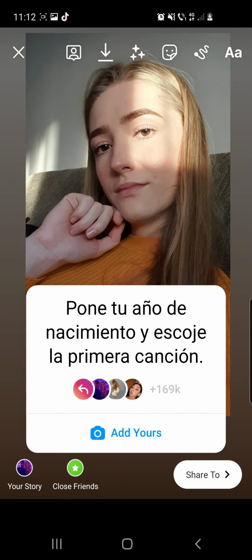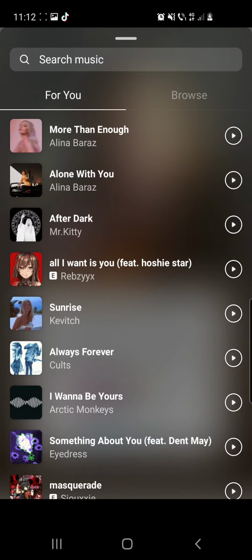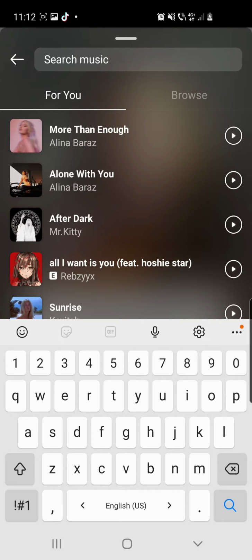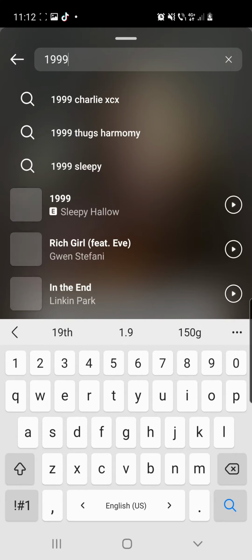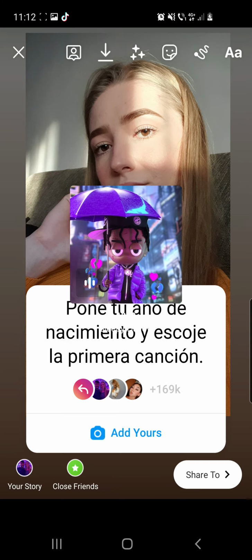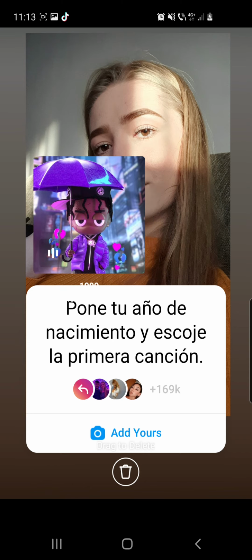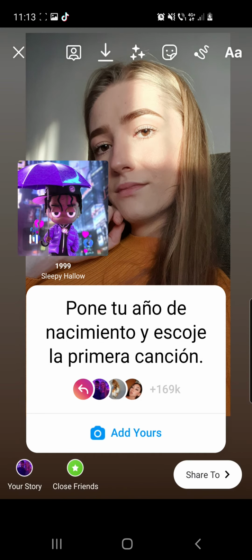So from here you have to go to stickers, go to music, and then here you have to search for your year of birth. So año de nacimiento. So this is mine. Click on the first song that appears and then click on done at the right top corner. So from here you can place your song where you want, the sticker with your song.